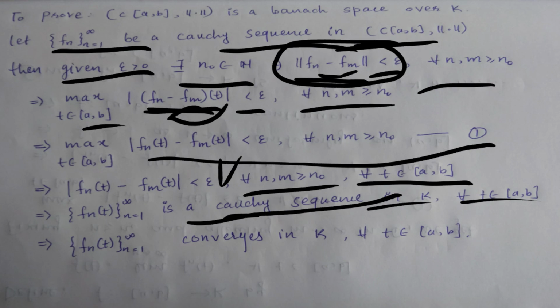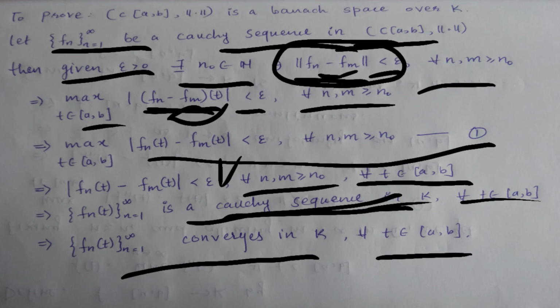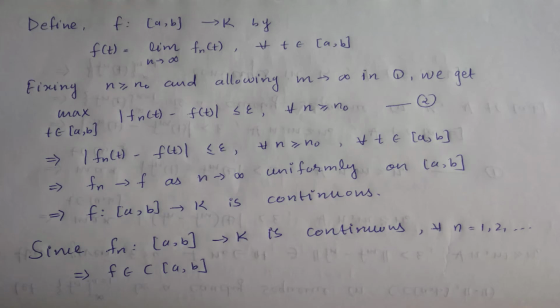It means this sequence converges in K, and this is true for every t belonging to closed interval AB. So define the function f from closed interval AB to K as f of t equal to limit n tends to infinity of Fn of t, right, for every t belonging to closed interval AB.